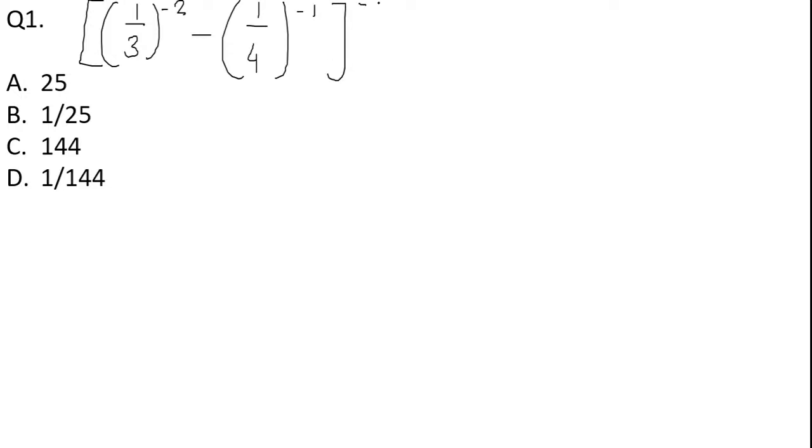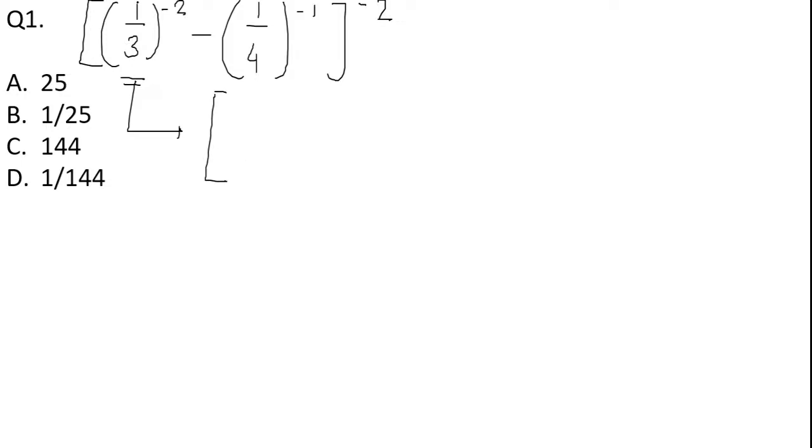I'll write the question. The question is: bracket 1 upon 3 raised to minus 2, minus of 1 upon 4 raised to minus 1, all raised to minus 2. Now you have to solve this particular question. You have to simplify it and tell me the answer. Try to solve simultaneously along with the screen. Okay, look here now.